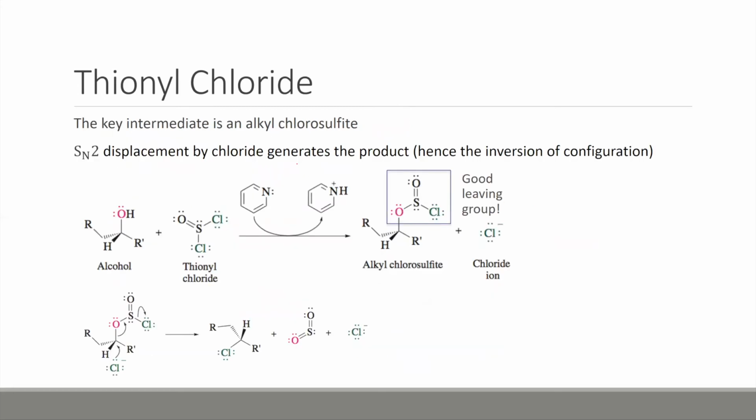The intermediate here, instead of water that leaves, we're not making water and then having water leave, is an alkyl chlorosulfite. This is the intermediate. We form this on our oxygen that was our alcohol. This is a good leaving group, just like water can leave relatively well. And because it's pretty bulky, you have the inversion occur because the attack of our chlorine will happen from the bottom.